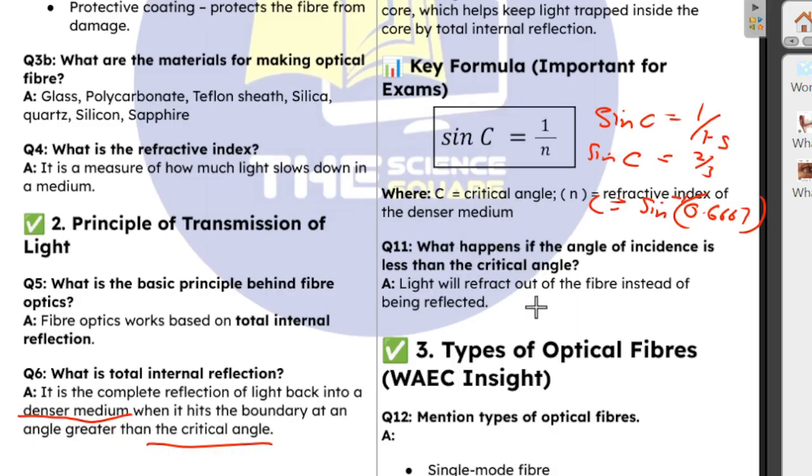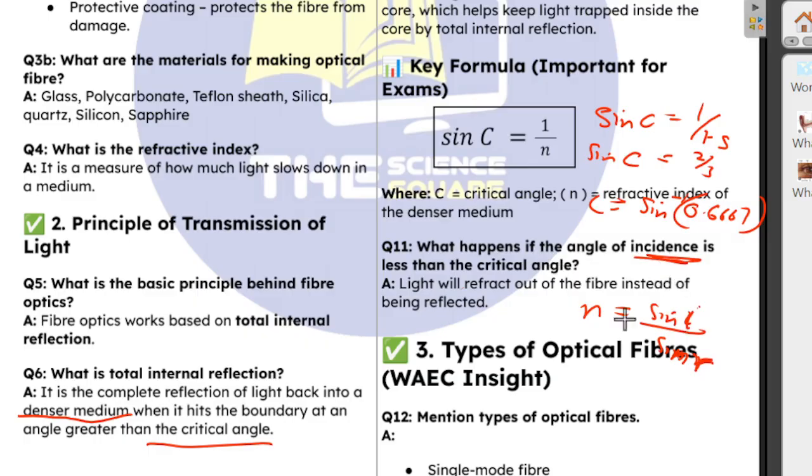So what happens if the angle of incidence is less than the critical angle? Of course, we are not going to have what we want. The light will refract out of the fiber instead of being reflected. There will be refraction rather than reflection. And you remember your Snell's law: n is equal to sine i over what? Over sine r. So from here, if you know the refractive index of the material, you can calculate the angle of refraction based on the angle of incidence that you have.